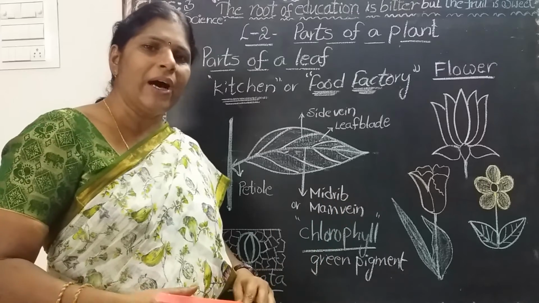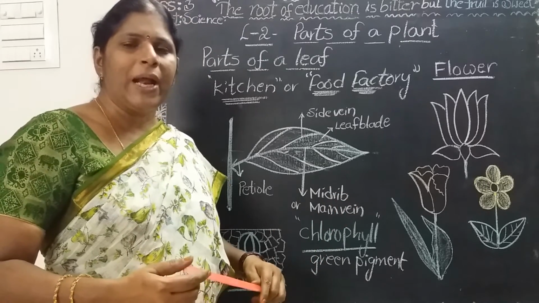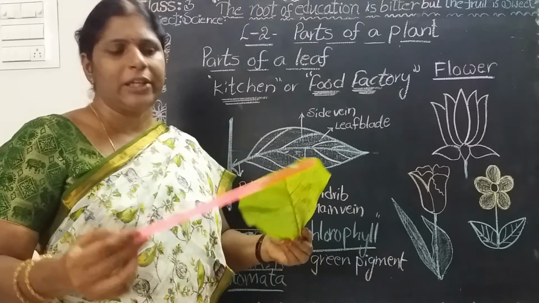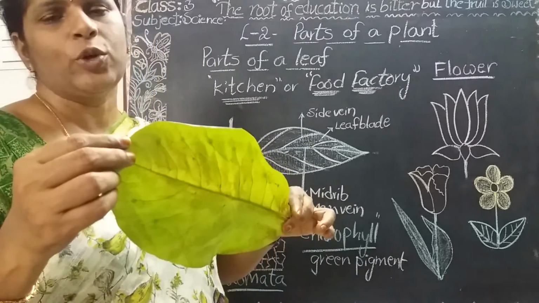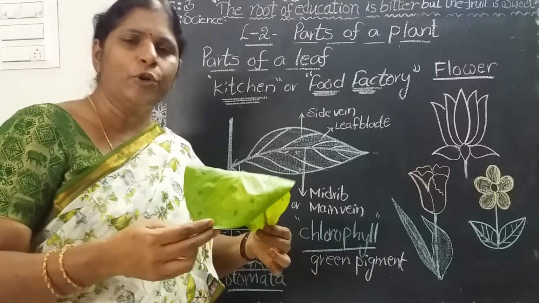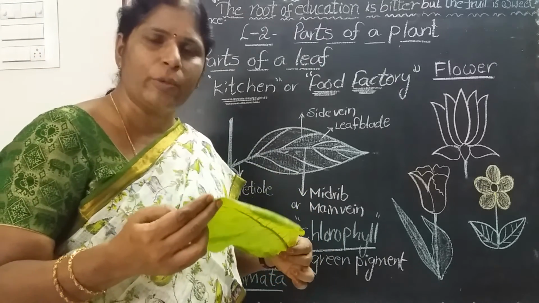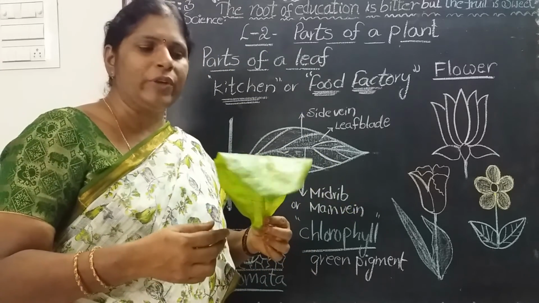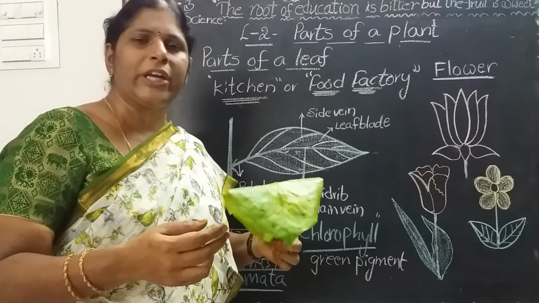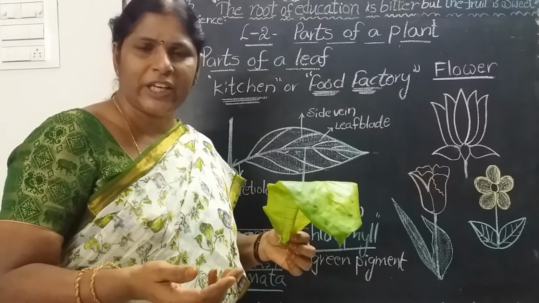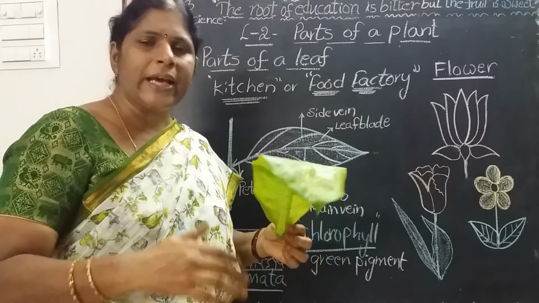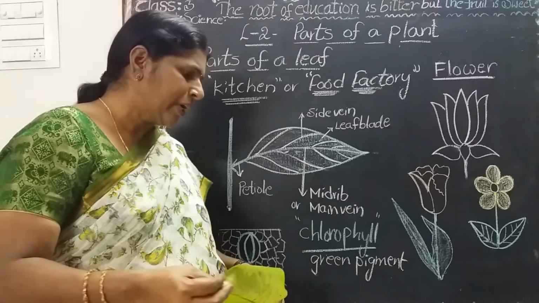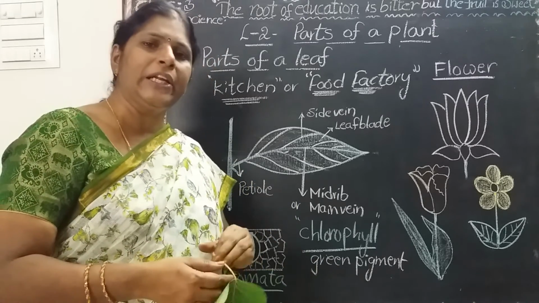How do plants breathe? Plants breathe through stomata. Where are the stomata present? On the underside of the leaf, a number of tiny openings are present. Those are called stomata. What is the nose of a plant? Stomata. With the help of stomata, plants take carbon dioxide and release oxygen. Exchange of gases takes place through stomata only. Is it clear?